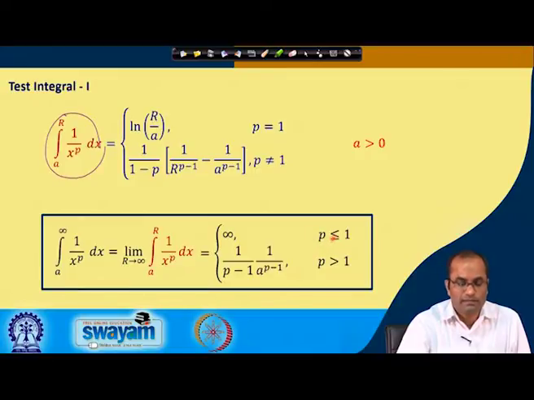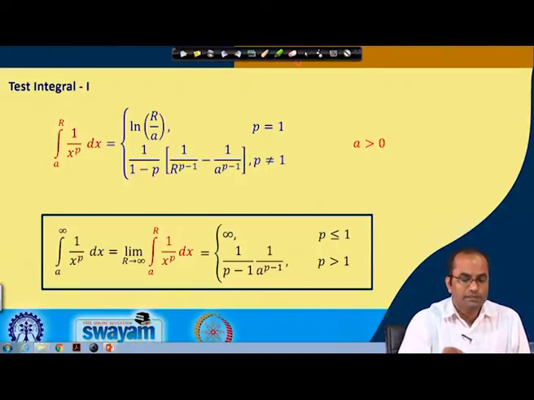So, for p we have two cases here now. When p is less than 1 or equal to 1, the value of this integral is infinity, the integral diverges. When p is greater than 1, this term will vanish, and we have 1 over a power p minus 1, and this minus sign we have adjusted here to have p minus 1. So, in that case the value is 1 over (p minus 1) times 1 over a power p minus 1, for p greater than 1.